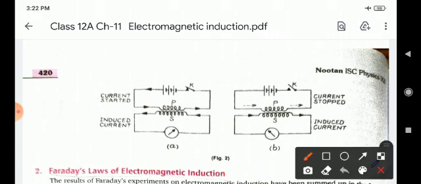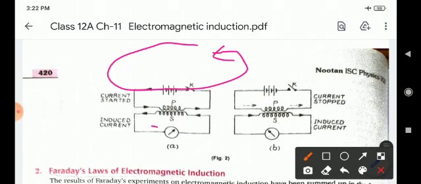Children, the direction in the primary coil is anti-clockwise, and the secondary coil, which has no EMF of its own, also shows an anti-clockwise direction.